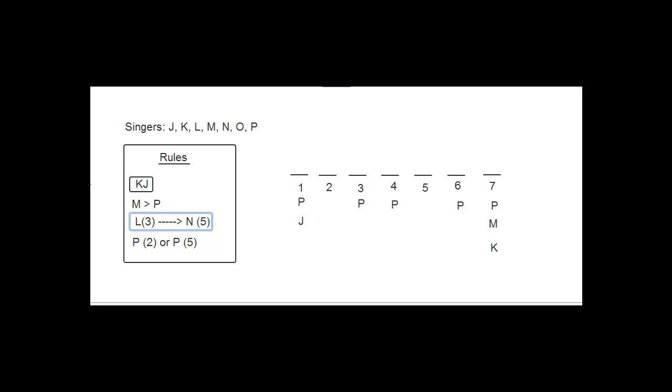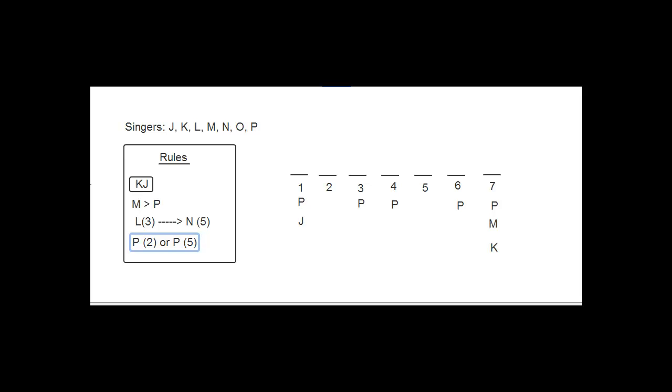Okay? And finally, it says if Patrick does not perform second, he performs fifth. So this is also a conditional statement. And it's saying, if he doesn't perform second, then he performs fifth. And the contrapositive of that would be if he doesn't perform fifth, then he performs second. I think it's easier, not with all conditional statements, but with this particular kind of conditional statement, to boil it down to an or statement because that's really what this is. He either performs second or he performs fifth. One of those has to be true. Because if he doesn't go second, he goes fifth, and if he doesn't go fifth, he goes second. So either he's second or he's fifth. So those are the rules.